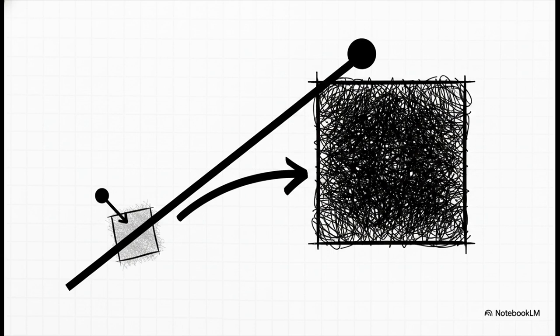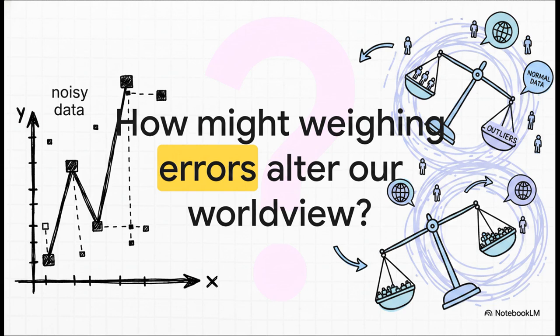So how do we fix it? Well, here is the ultimate data detective trick. We square the residuals. By squaring the errors, two amazing things happen. First, a negative times a negative is a positive, so they no longer cancel each other out to zero. Second, and this is the best part, squaring properly penalizes massive mistakes over tiny ones. An error of 2 squared is just 4, but an error of 8 squared is 64. Squaring places a much heavier weight on the big errors, forcing our regression line to stay closer to the center of the data. It's a brilliantly simple yet absolutely powerful mathematical trick that allows us to find the truth in a noisy world.